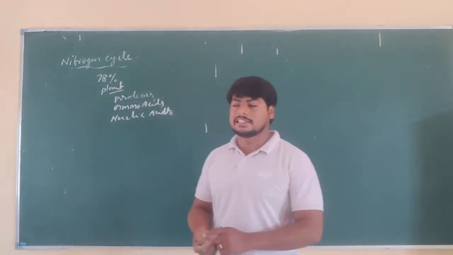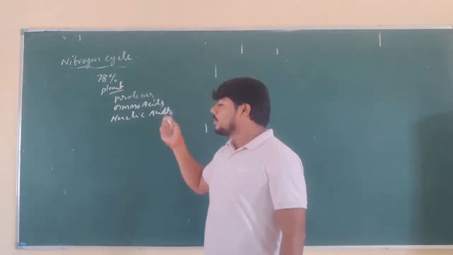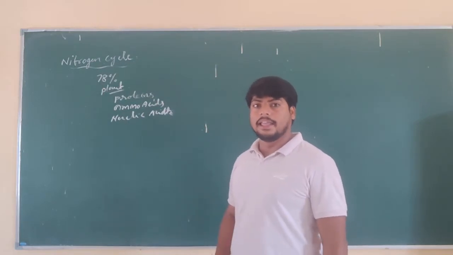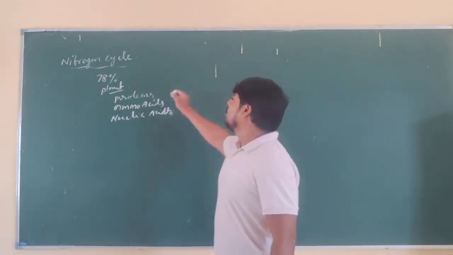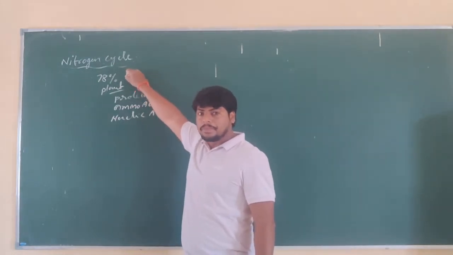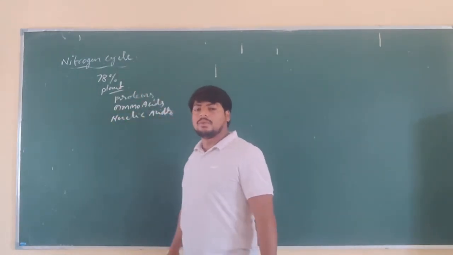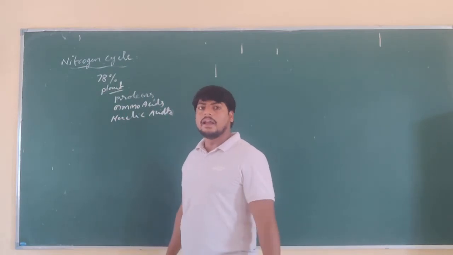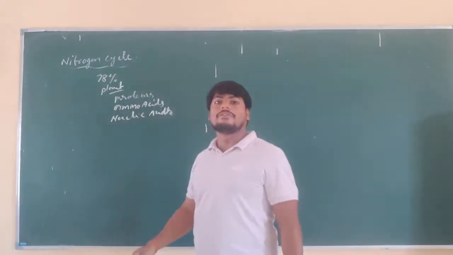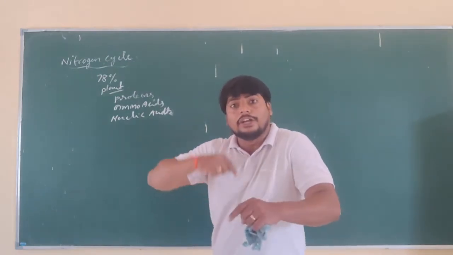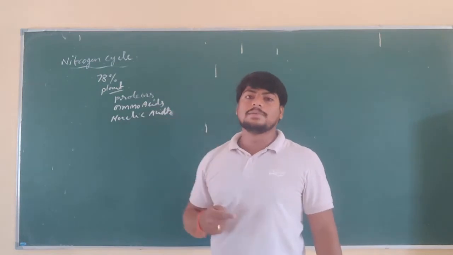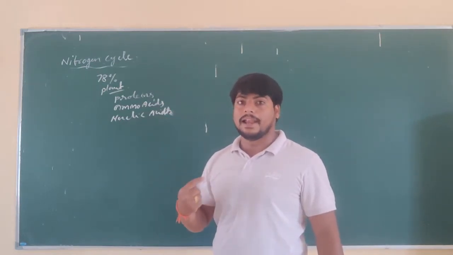To form these organic substances, nitrogen is one of the essential elements found in the air. But even though it is found at 78% in the atmosphere, it is not directly useful to plants or any other organism. So this gaseous nitrogen should be converted into a different form which can be easily absorbed or utilized by the plants.